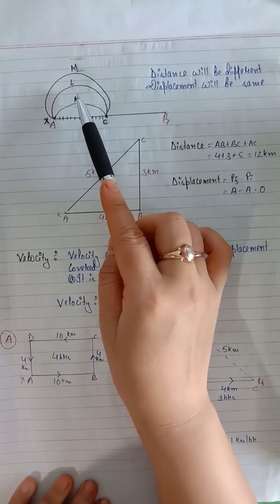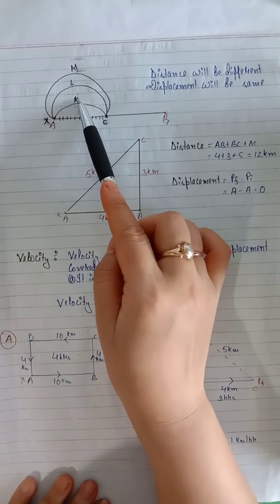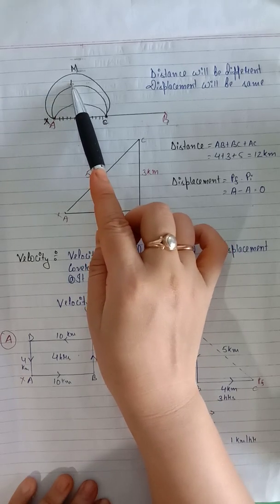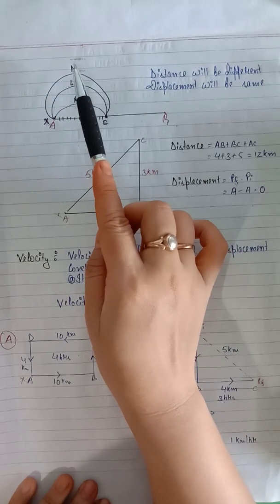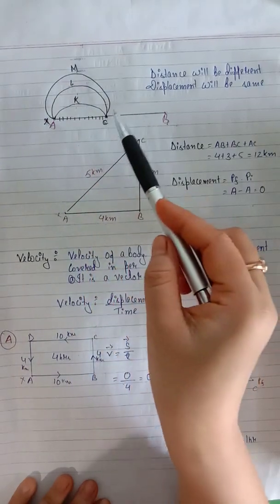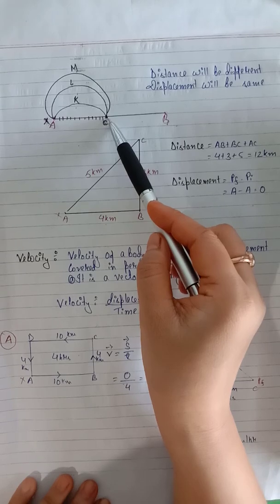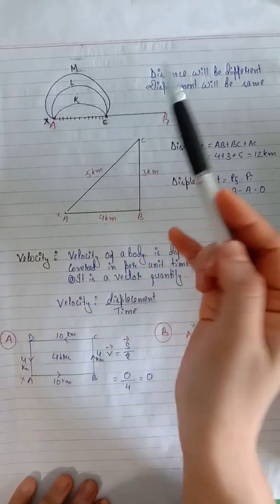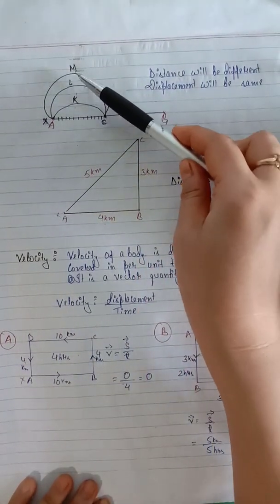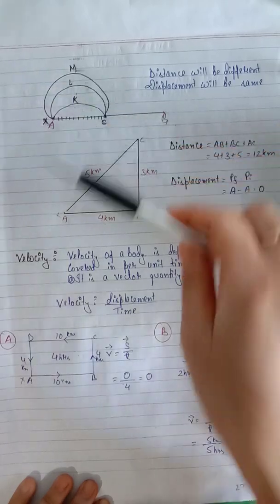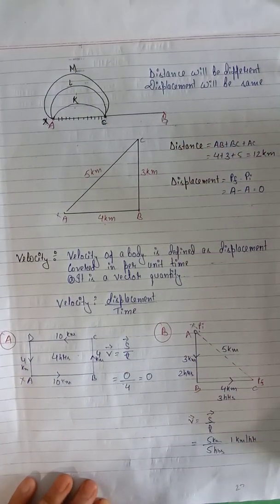L is longer than K. And M is the longest road to reach C, longest path to reach C. Now, the distance covered by this boy in all these cases will be same or different?